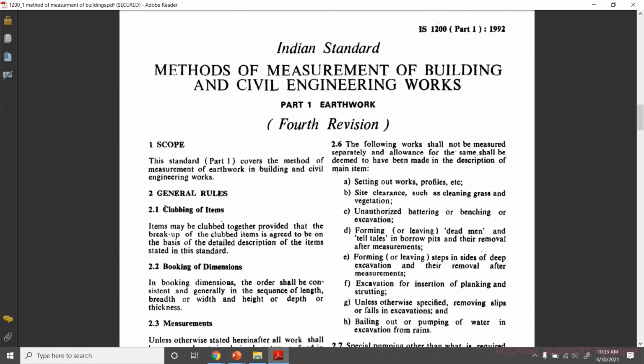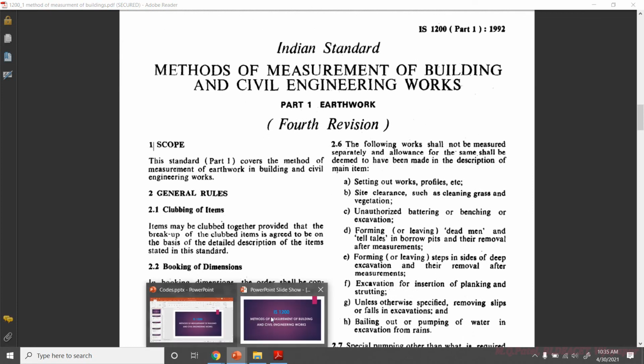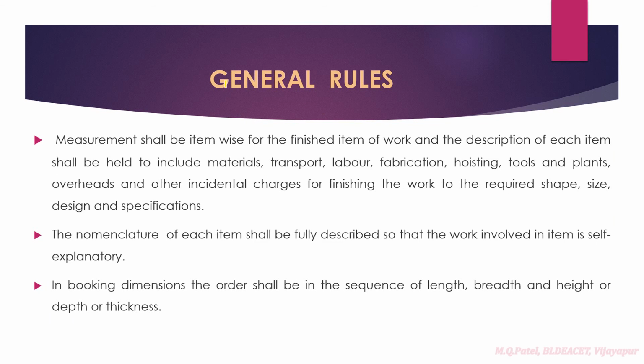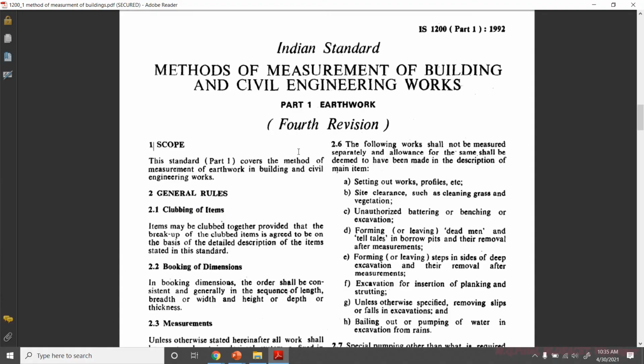From this book itself I have prepared this PPT. I'll try to show here in the presentation how I have taken the data from the code book. In this Part 1, first they have given the scope, why it is used: it is used for measurement of earthwork in building and civil engineering works.